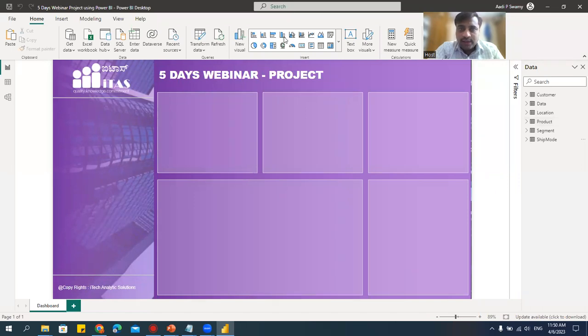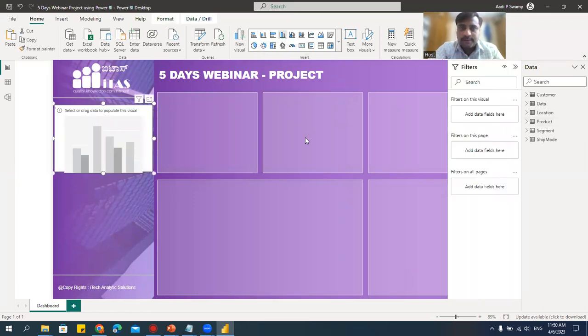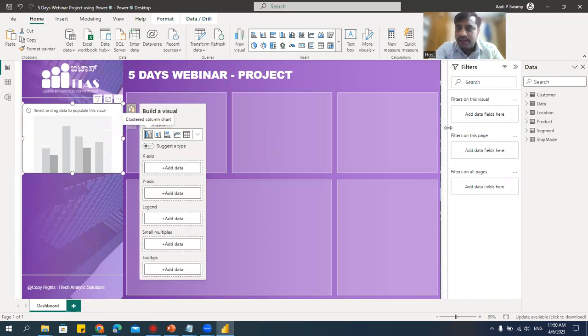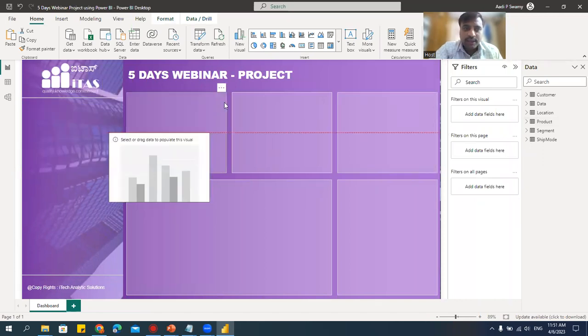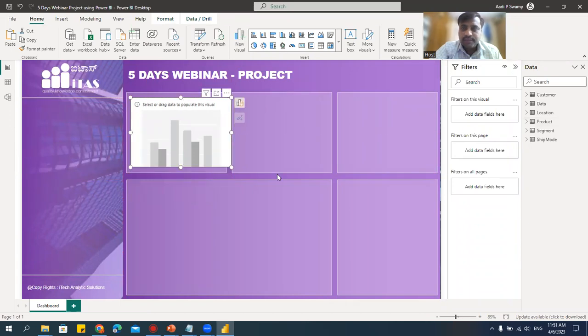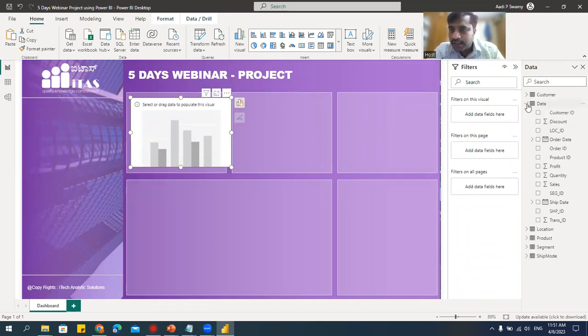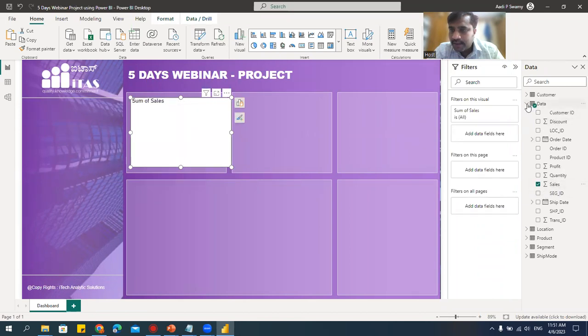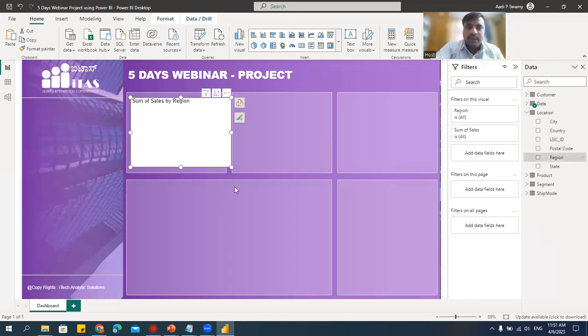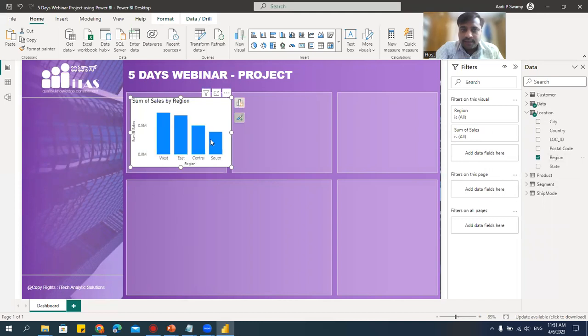I'll click on this clustered column chart. Don't create 3 different charts right now. I'll tell you why. Create one chart. Let me keep it here. I wanted the chart for region. I'll go here. I'll select sales. And then we'll go to this location and I'll say region. Done. Okay, I got the chart.